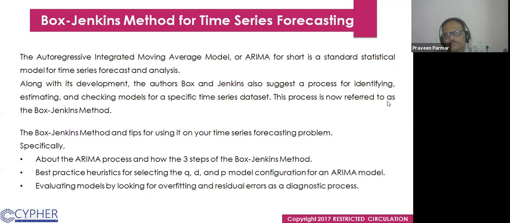The Box Jenkins method and tips for using it on your time series forecasting problem, especially about the ARIMA process and the 3 steps of the Box Jenkins method. Best practice heuristics for selecting the Q, D, and P. I will explain the QDP later in the next slide. Model configuration for the ARIMA model.